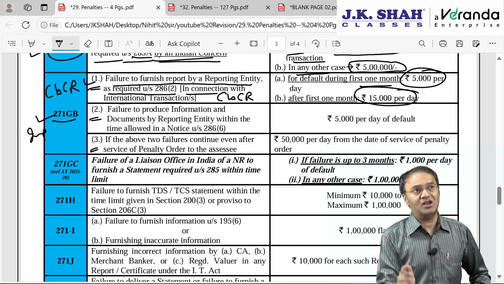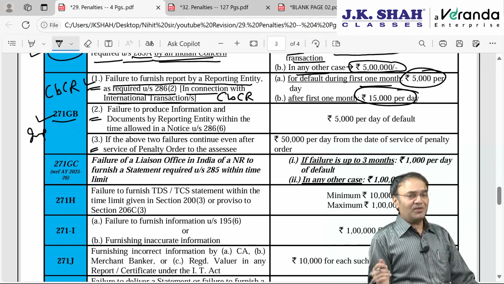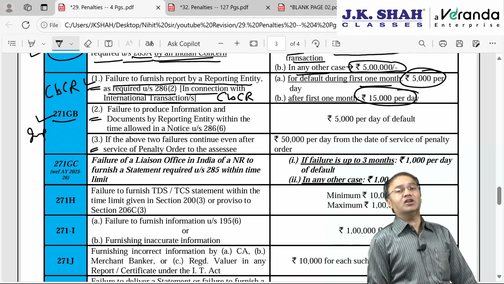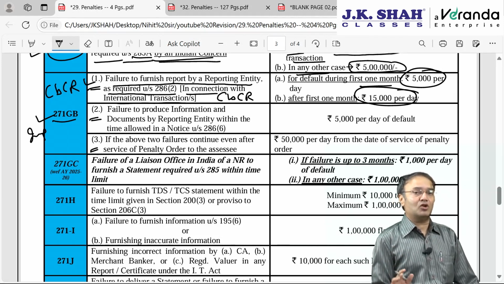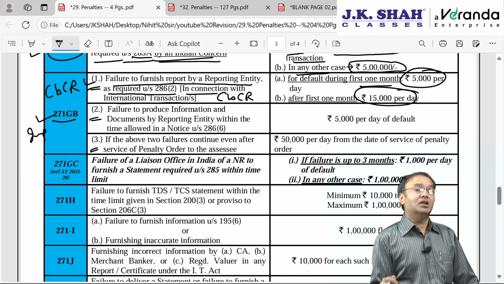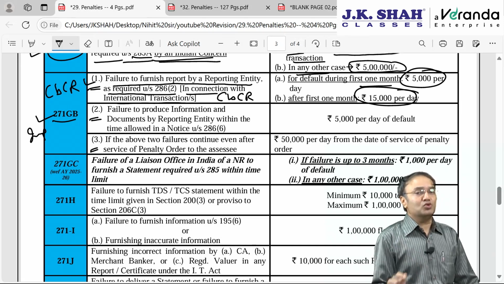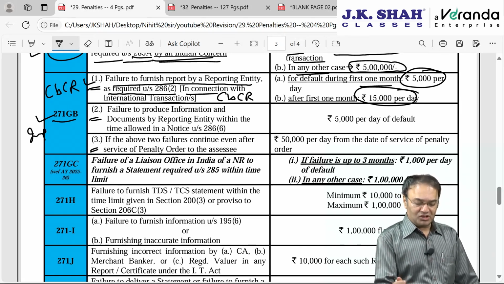Subsection 2 says that after furnishing this report, if the prescribed income tax authority, that is the Joint Commissioner of Income Tax designated by the Director General of Income Tax International Taxation, requires any further documents or information to confirm the accuracy of the details given in CBCR, then that JCIT may issue a notice giving some time limit to respond, generally 15 days.